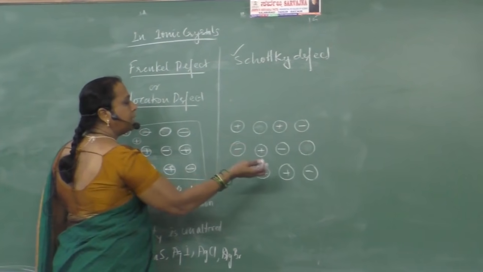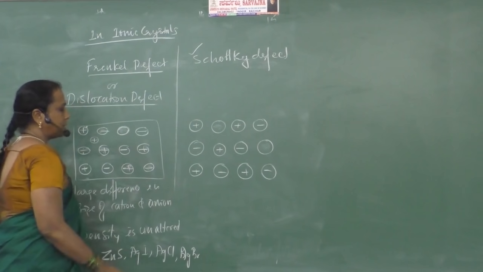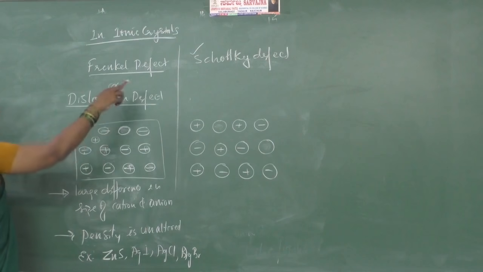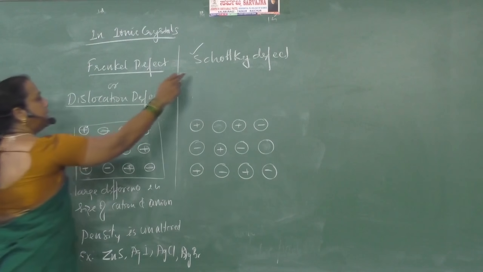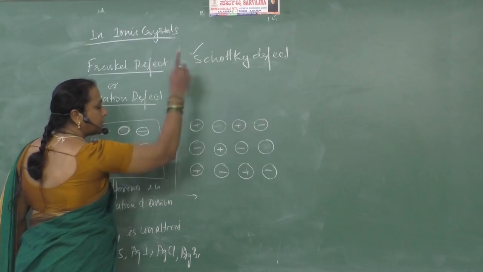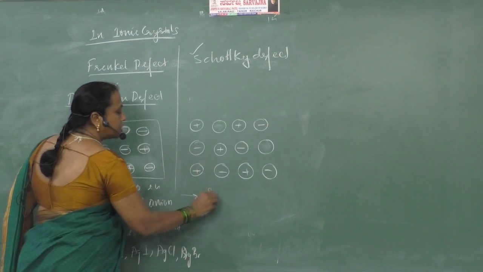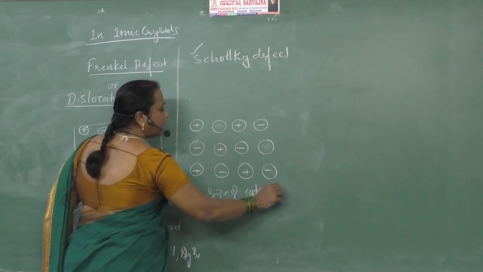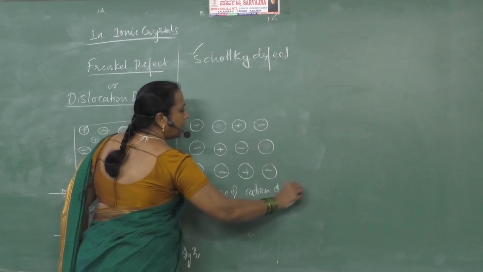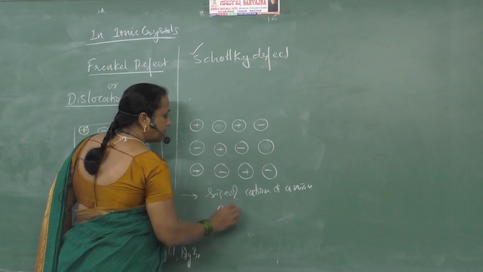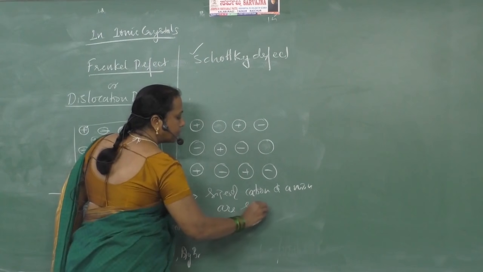The crystal has become light, it has lost its mass, not the size. So in what kind of ionic crystals do we notice Schottky defect? Schottky defect is seen in such ionic crystals in which the size of cation and size of anion are similar.